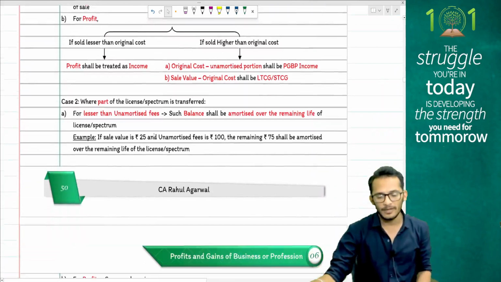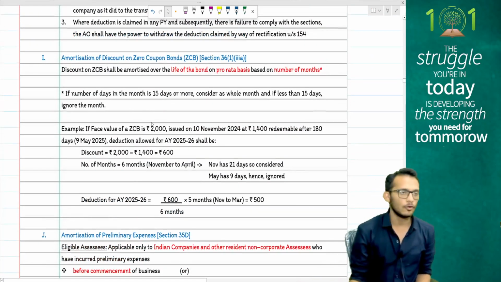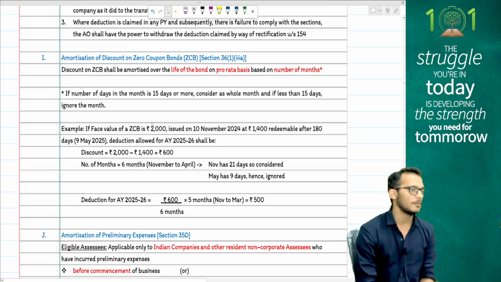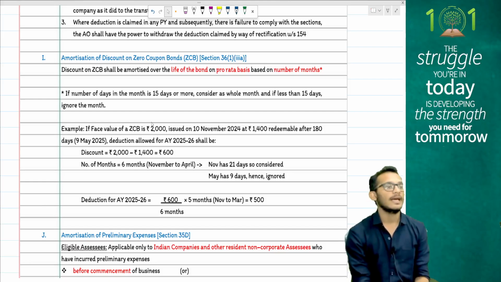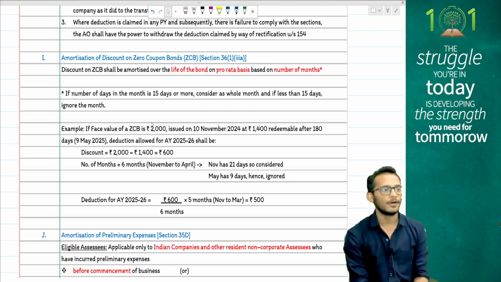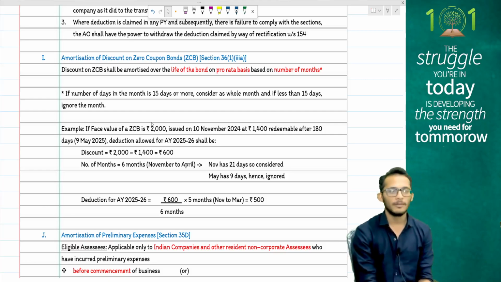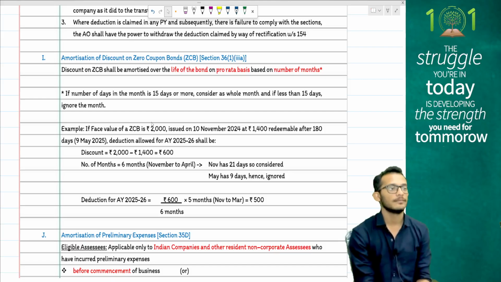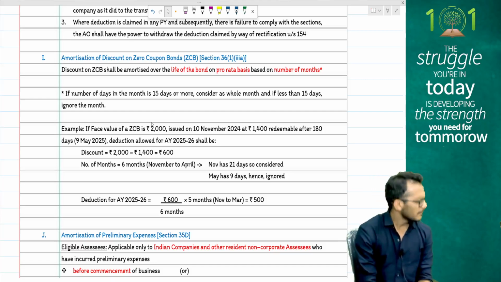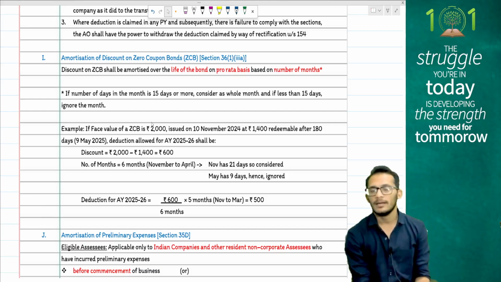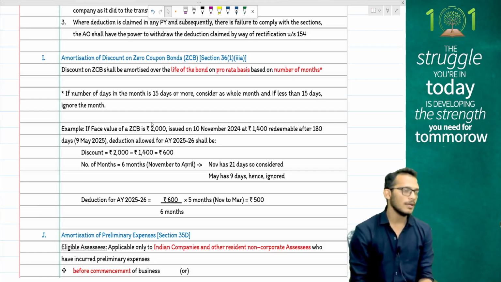Yes, then you have something called your zero coupon bonds. Same logic, any kind of losses which you make from zero coupon bonds are to be amortized over the life of the bonds in number of months. Where the month is having more than 6 days, consider full month. Where the month is having less than 6, you can... where it is more than 15 days, you will take full month. If it is less than 15, you don't take the month.